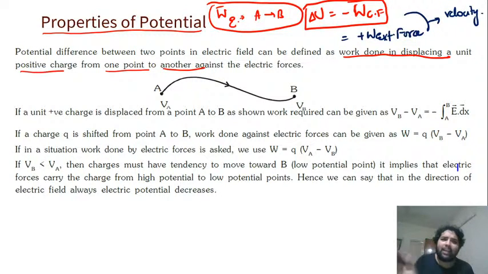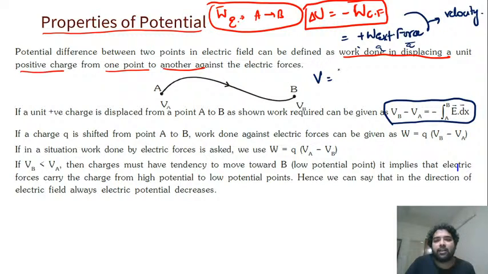Just like gravitational, it's also here. A unit positive charge is displaced from point A to B. Work done is VB minus VA. Exactly, no? Just like work done is force, you divide by charge in both cases. Potential is work by charge. Same way, electric field is force by charge. Just do the same calculation here, we'll get this. Understood? It's the same thing. Potential or work, the potential energy, they both are the same, only that you have a multiplication of charge. There's a charge q which is being multiplied.